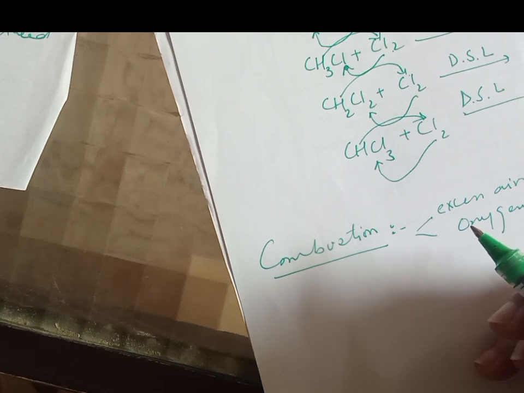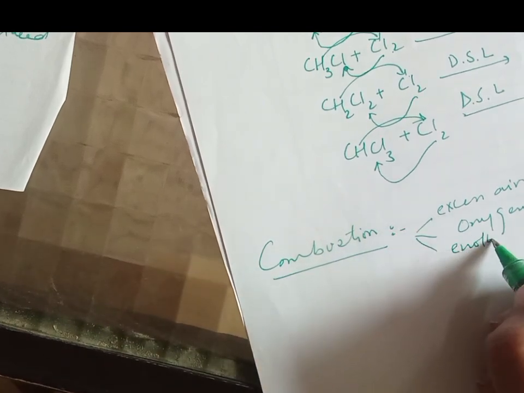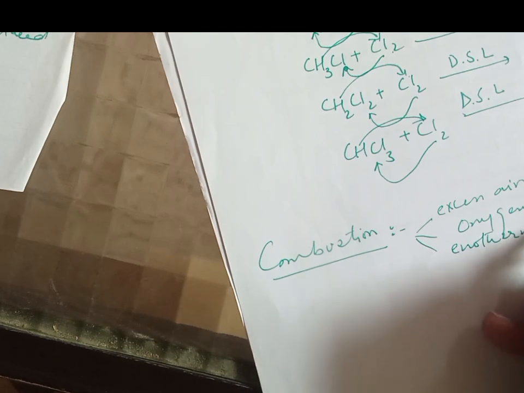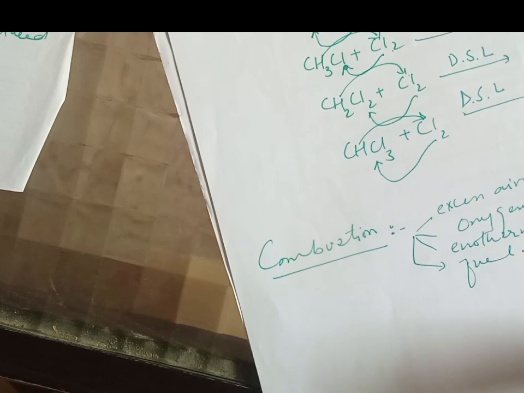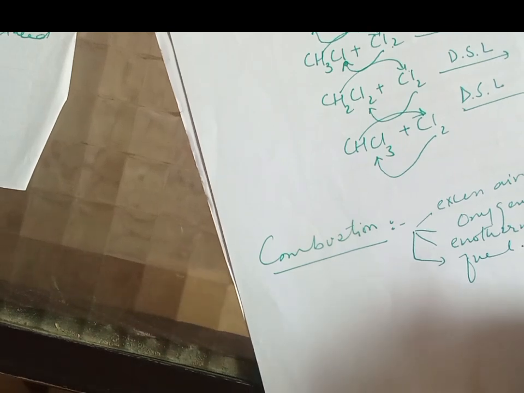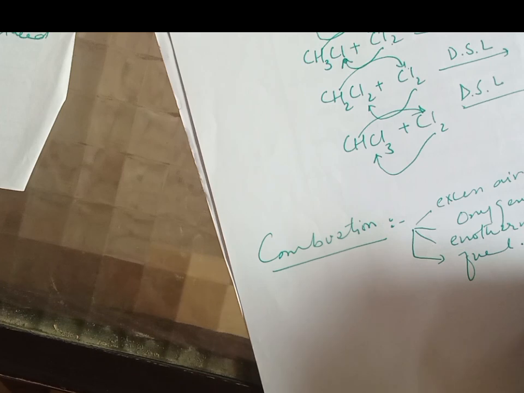This is a highly exothermic reaction, and this reaction is used as a fuel. Due to this highly exothermic reaction, we use alkanes as a fuel.